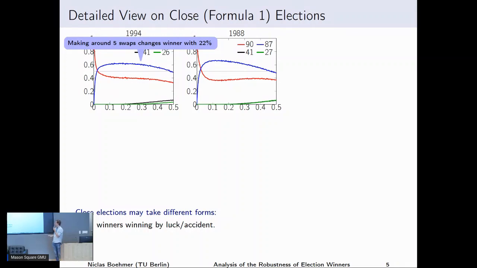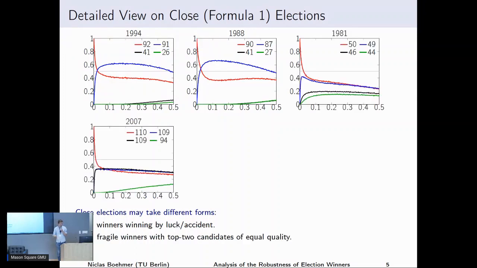To make it more concrete, in this election, making around 5 random swaps changes the winner with 22% probability, which we were quite surprised about, because this is not a super small election. We have around 20 votes and 20 candidates, and we make these 5 swaps at random. This means a lot of these swaps won't even involve the red guy or the blue guy. Previously we observed that for the worst-case view there are 5 swaps. Doing artificial swaps is usually quite powerful, but we were also quite surprised to find this from the random, more average-focused perspective.